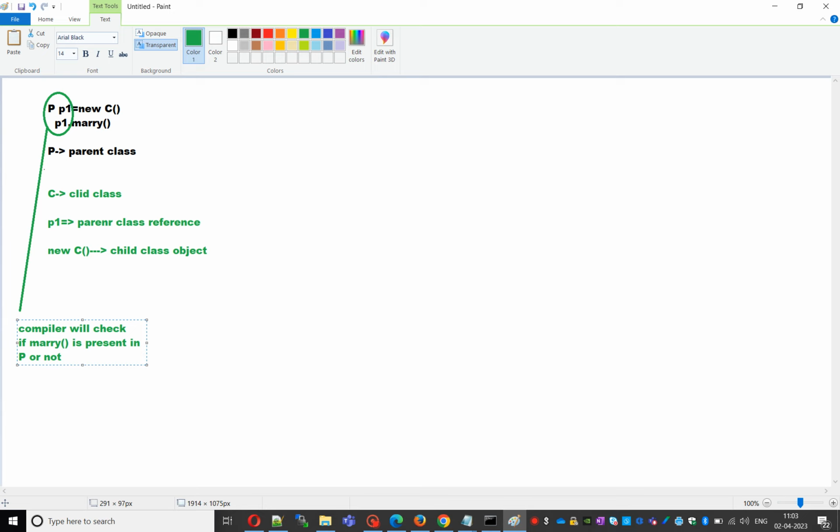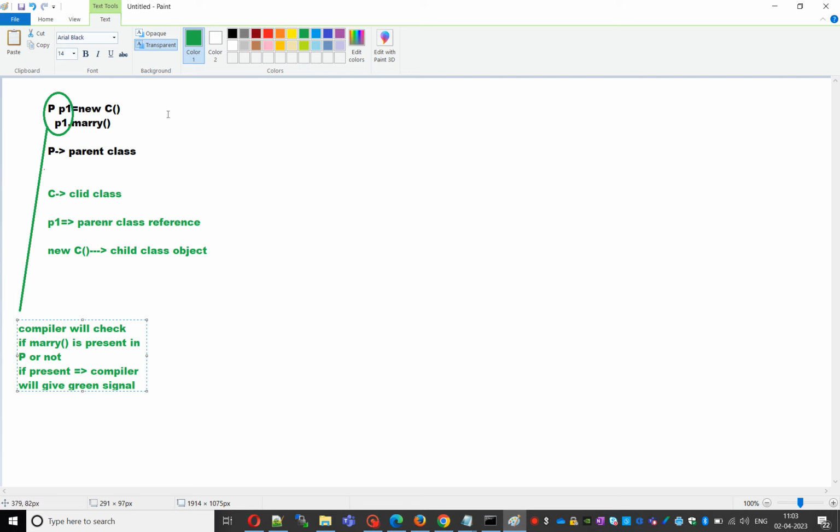If it is present, then the compiler will give the green signal. Then it will go to the runtime.